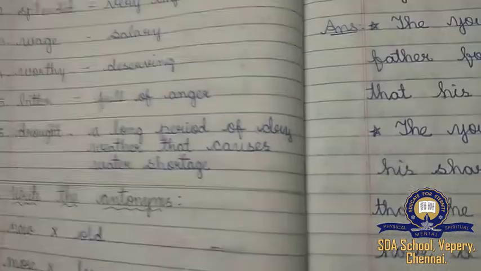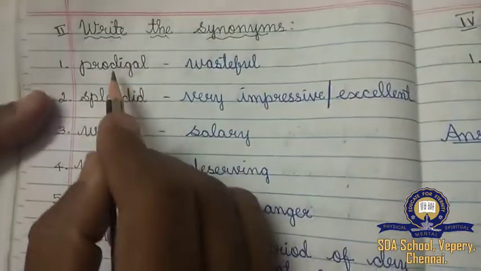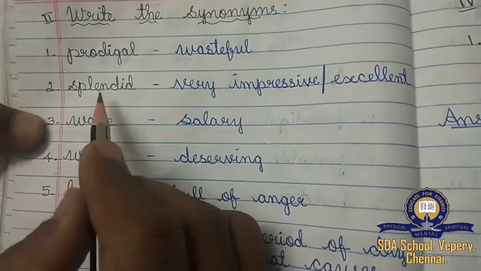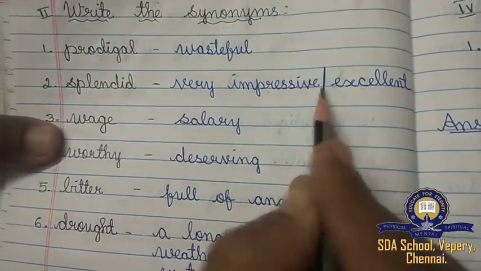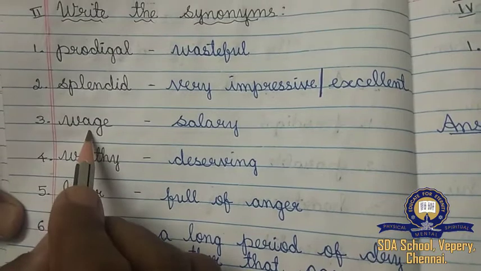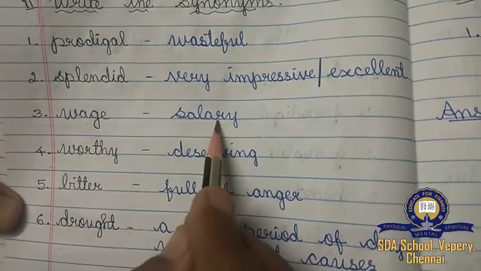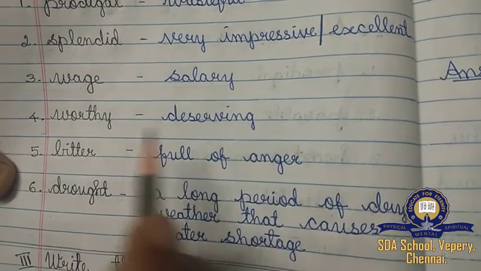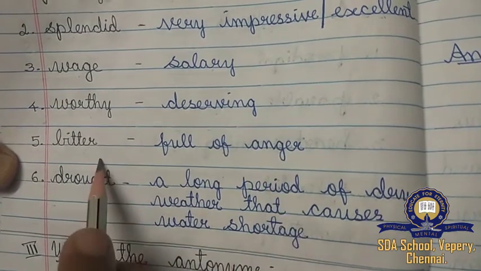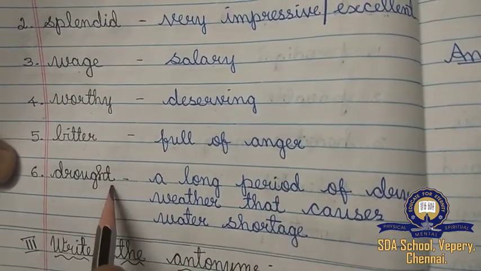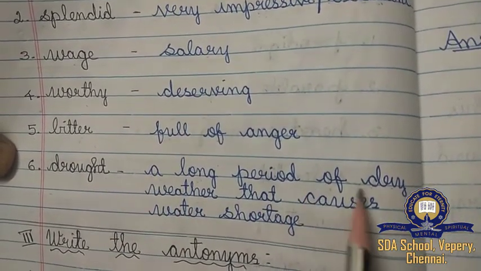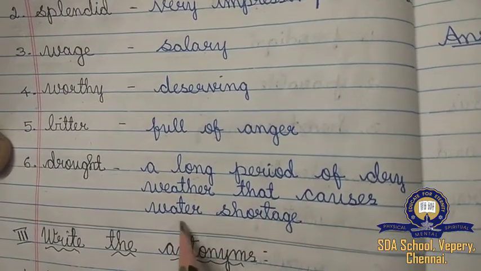We will see the synonyms. Write the synonyms. Prodigal means wasteful. Splendid, very impressive or excellent. Even with these two meanings, any one meaning you can write. Understood? Wage, salary. Worthy, deserving. Bitter, full of anger. Drought, a long period of dry weather that causes water shortage.